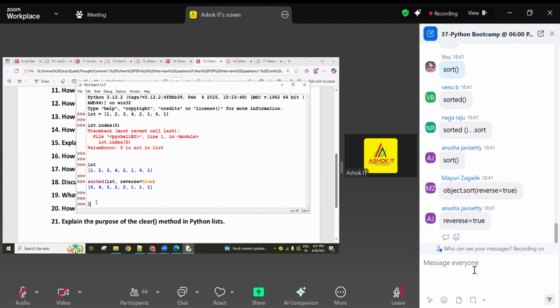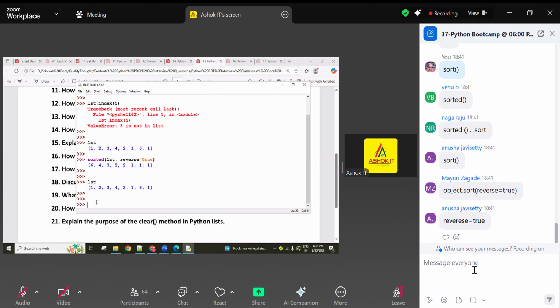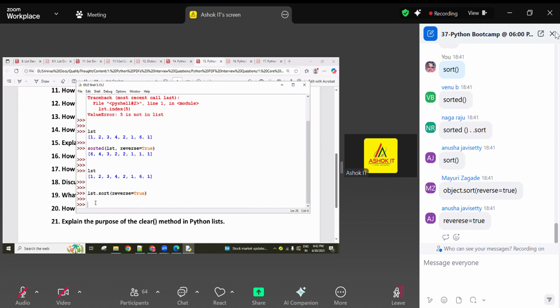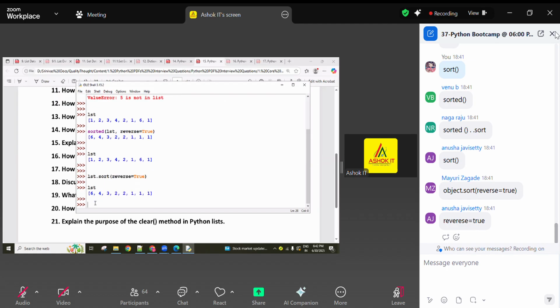Okay, now here the LST dot sort method is there. Sort method, guys. Here we can write reverse equal to true. So in this list, the descending order comes in the original object only. This one returns a new object. Whatever you want, you can use it.